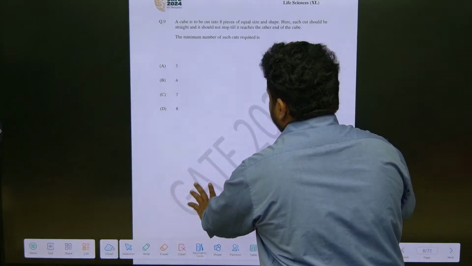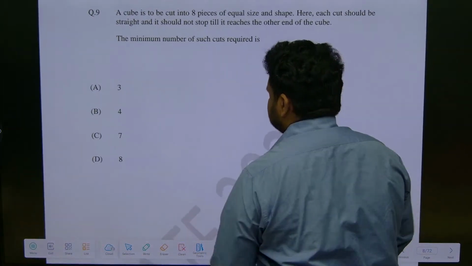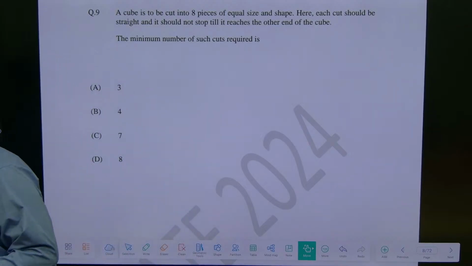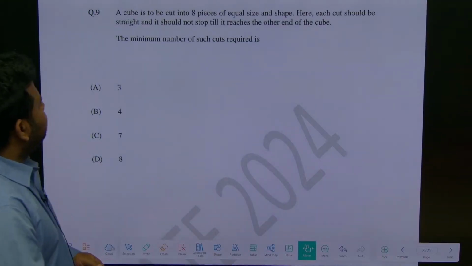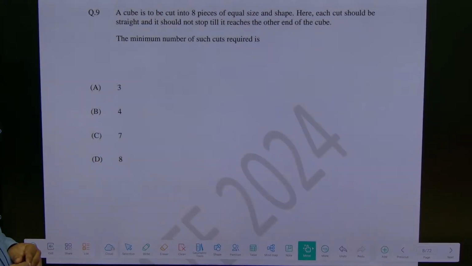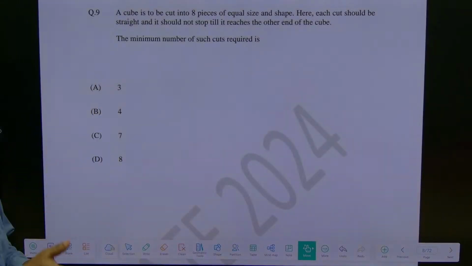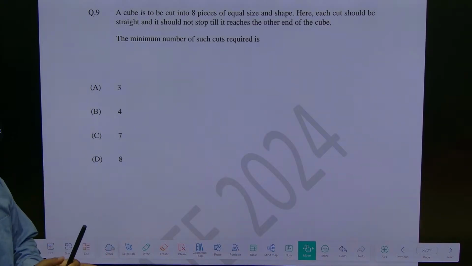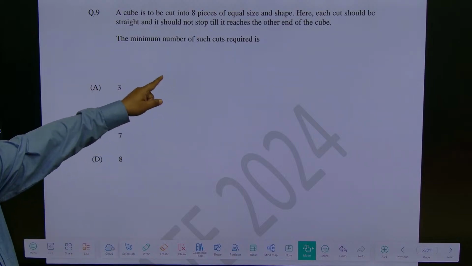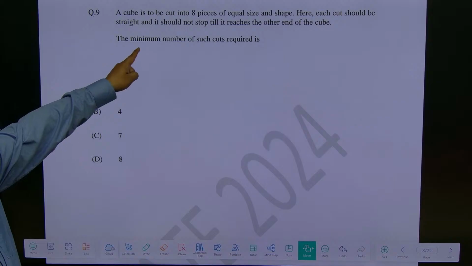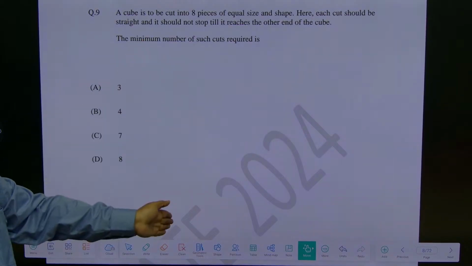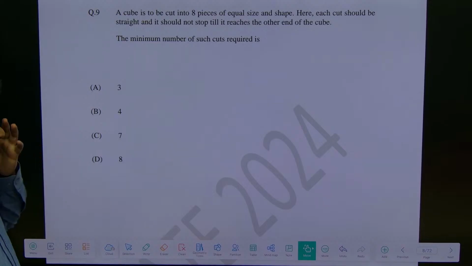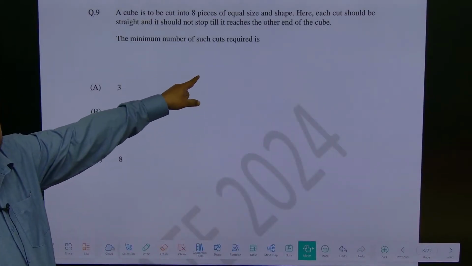So, this is based on spatial aptitude. A cube is to be cut into 8 pieces of equal size and shape. Size and shape means size should be the same and shape means it should be a cube again. All should be cut and made into the same shape. One should not be a triangle and one should not be a rectangle. That is the meaning of shape. Here each cut should be straight and it should not stop till it reaches the other end of the cube. That means it should not be half cut. It should be complete. So, they are asking the minimum number of such cuts.